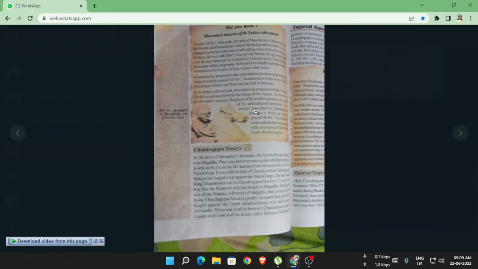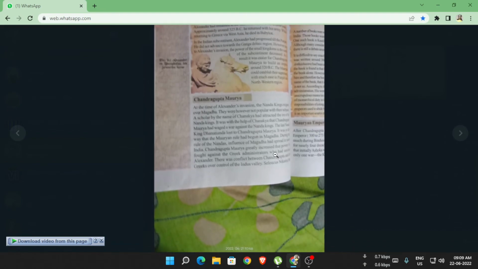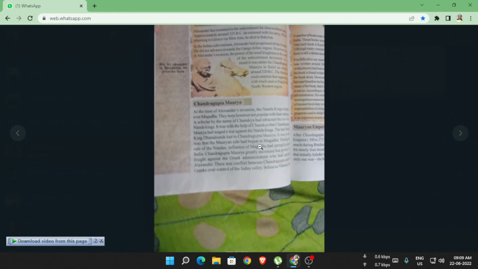He was a king among the Nanda kings, a scholar of Chanakya, and slowly he captured the Indian subcontinent.